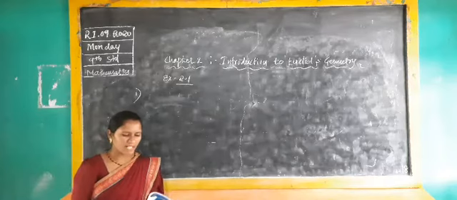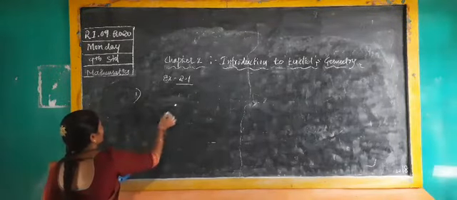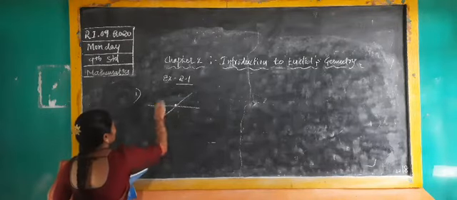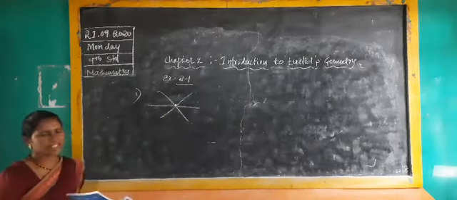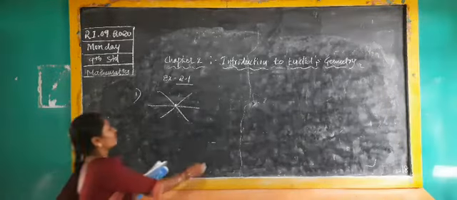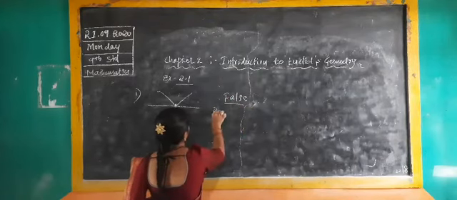Here, "only one line can pass through a single point." Here I am taking a single point. Only one line is passing. See, if I draw 1, 2, 3, you can take any lines you want to draw. That's why the first one will be false. Why? Because, write down the reason.